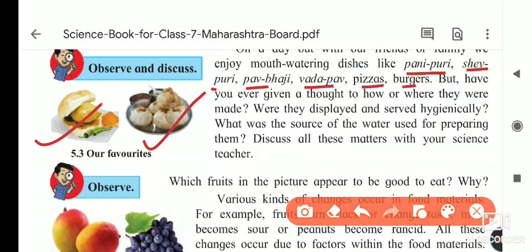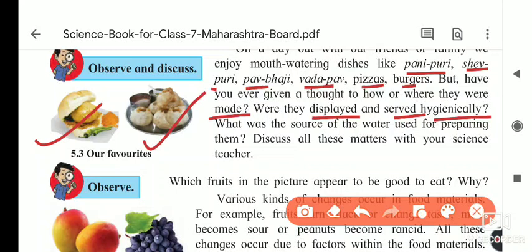But have you ever given a thought to how or where they were made? Have you seen the kitchens of the hotels? If you see, they are very dirty places. Have you thought about where they were displayed and served hygienically? How and where they are cooking, and how they are displayed or served hygienically, these things we have to notice.